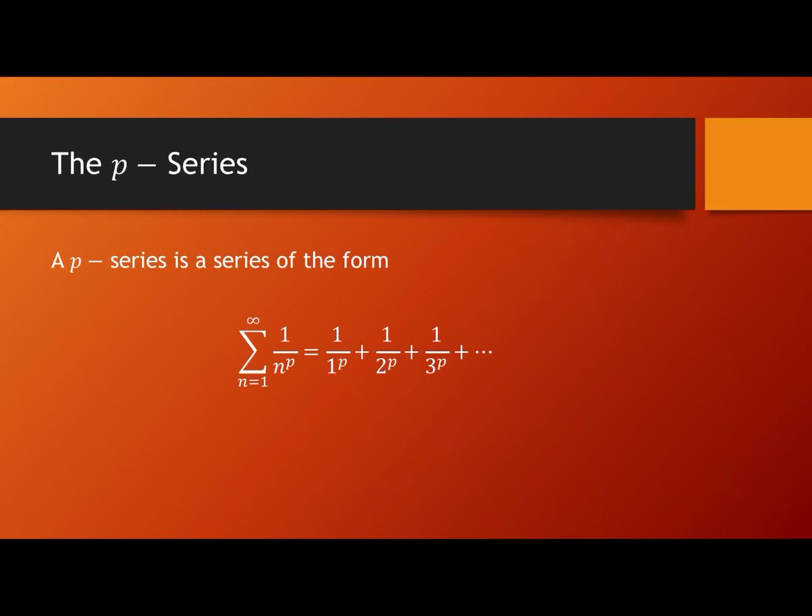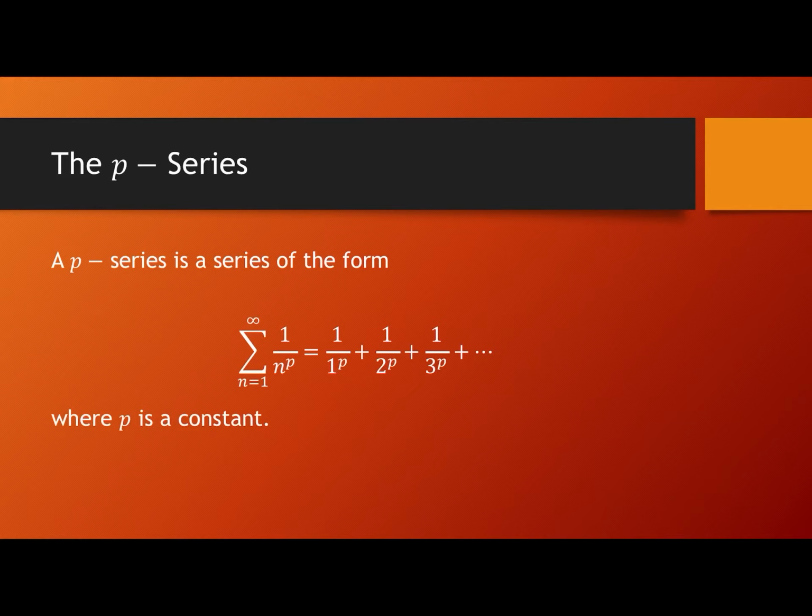A p series is a series of the form sigma n equal to 1 to infinity 1 by n raised to p, which is equal to 1 by 1 raised to p plus 1 by 2 raised to p plus 1 by 3 raised to p plus etc. The series is known as a p series. Here p is a constant.